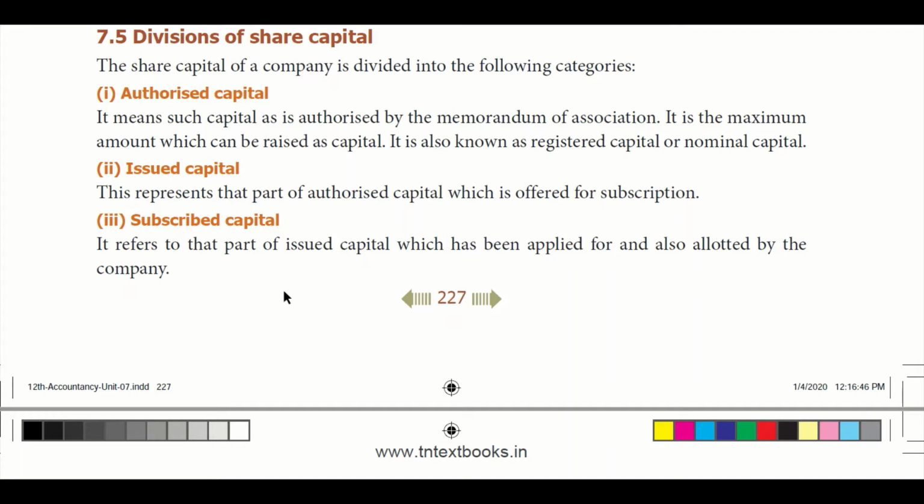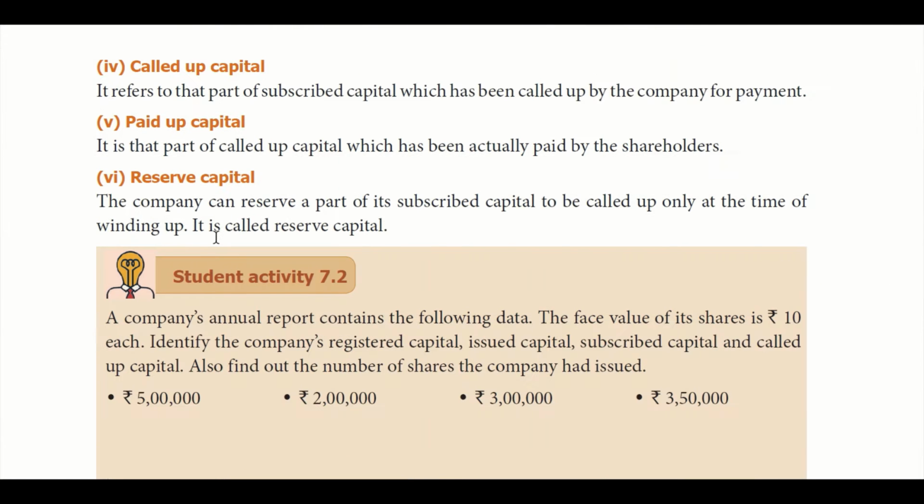Subscribed capital refers to the part of issued capital which has been applied for and allotted by the company. Out of the 10,000 which is issued, if only 5,000 is subscribed by the people and allotted to them, then it is called subscribed capital. Called up capital: now 5,000 is subscribed by the people, and people were ready to pay for 5,000, but called up capital is the amount for which the company is calling people to make the payment to the company. That is called up capital.